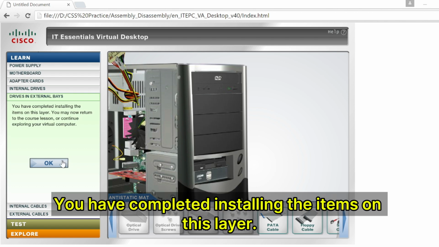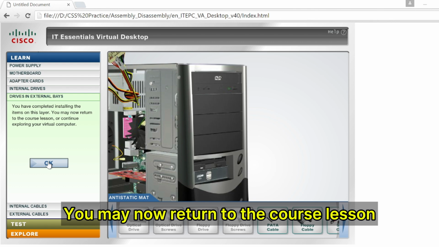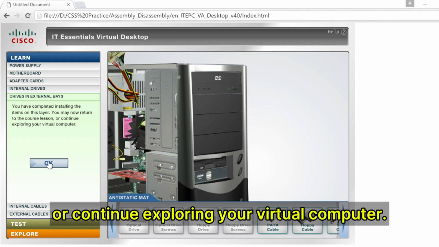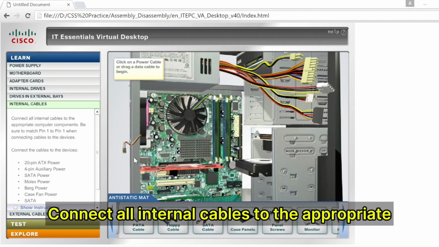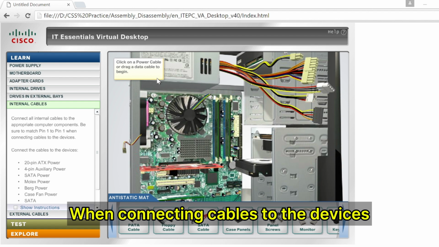You have completed installing the items on this layer. You may now return to the course lesson or continue exploring your virtual computer. Connect all internal cables to the appropriate computer components. Be sure to match pin 1 to pin 1 when connecting cables to the devices.